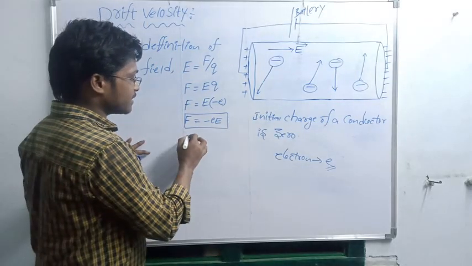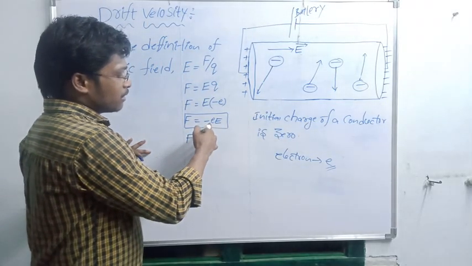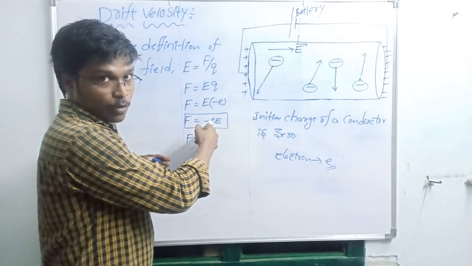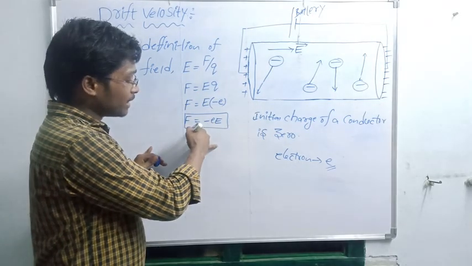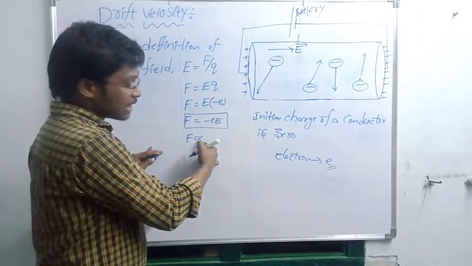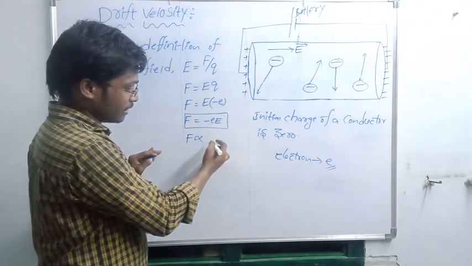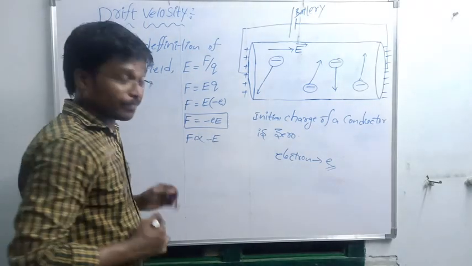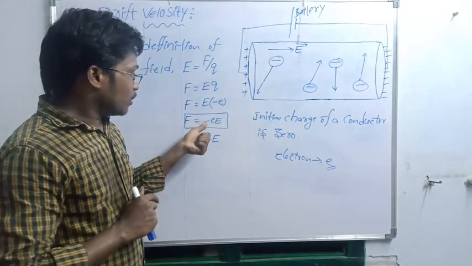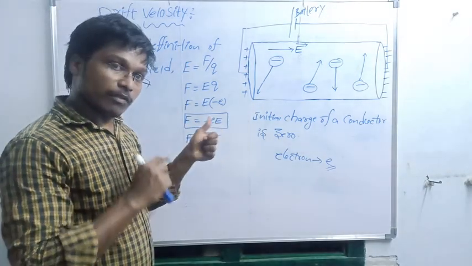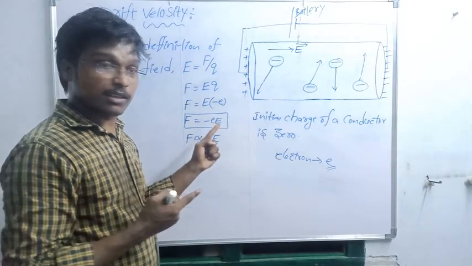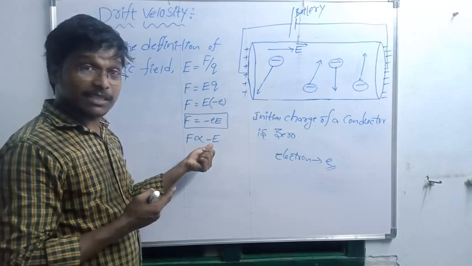Otherwise you can write it like this: F is equal to e E, where the charge of the electron is constant. So in place of equal I am writing proportionality. We are converting equal to proportionality, which means we can drop the constant here. So minus E. I hope now you understood. F is equal to minus e into E, and converting to proportionality we reduce the constant, so F is directly proportional to minus E.